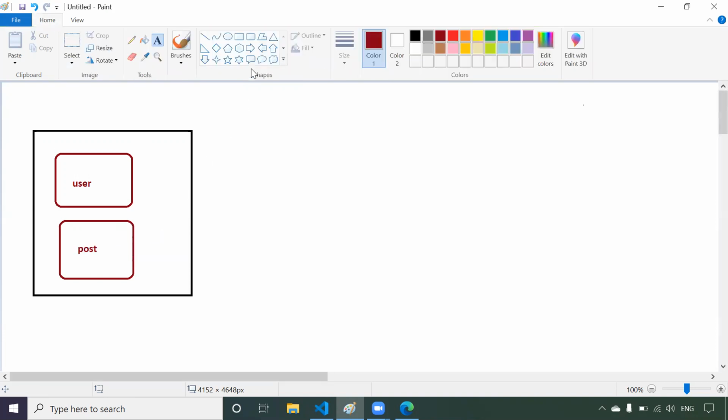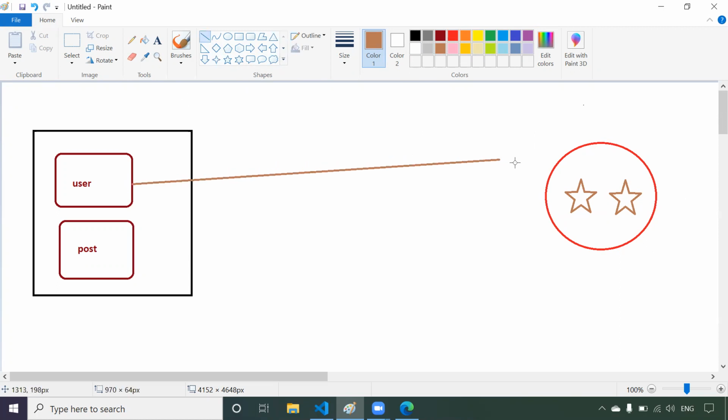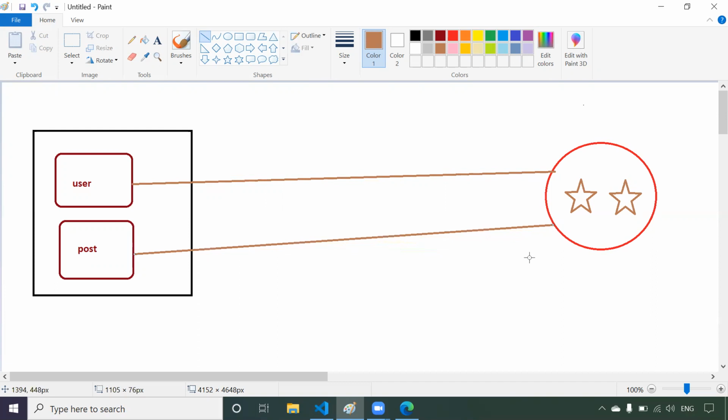We know that we have a Redux store, and data is present in the Redux store. This is our user data and this is our post data. Now this data should be displayed here and this data should be displayed here. To get the data from the store, first of all we have to connect our component to the store. This user component should be connected to the store, and in the same way, this post component should be connected to this store.